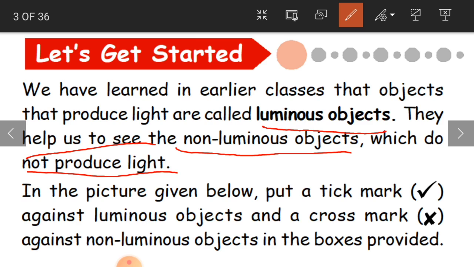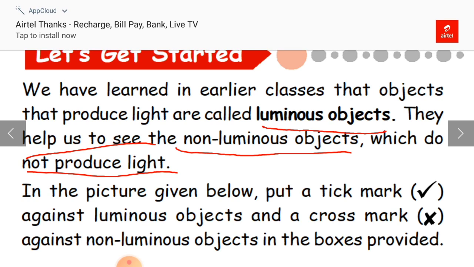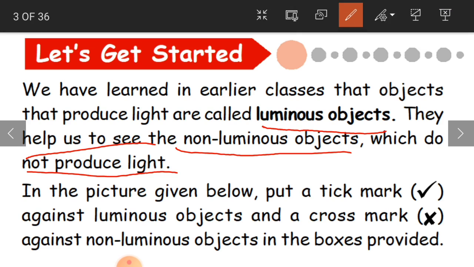What do luminous objects do? They help us to see the non-luminous objects. As I said before, in the light we will be able to see things. And at night, if there is no light, then we will not be able to see the things around us. So what will we do? We will switch on the light. When you switch on the light, you will be able to see the things. Here light becomes the luminous object, with which you are able to see all the non-luminous objects.